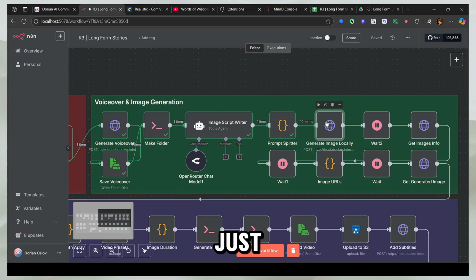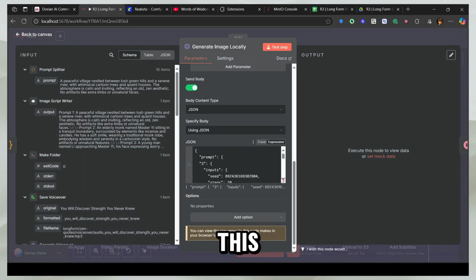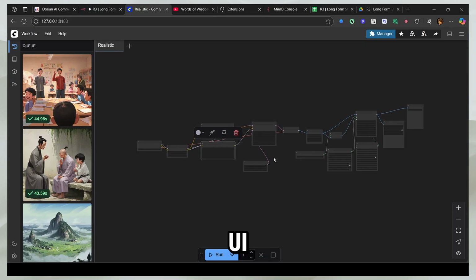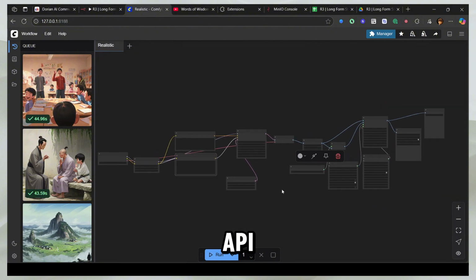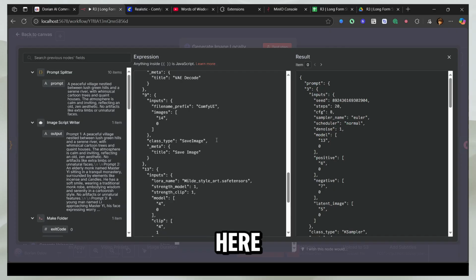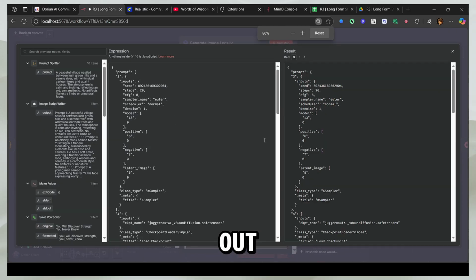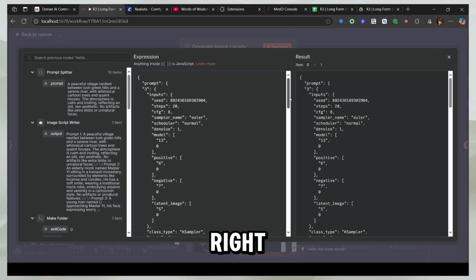And this is the greatest development of this video from the last one. This is where all the magic is happening. We have a completely different ComfyUI setup, and you can see we have these other extra nodes. I've configured this API and given you the API here, and you can take the screenshot. I'm going to try to zoom out and see, okay, that doesn't work. So this is the entire prompt, right? This is the first part. You can see until the KSampler.